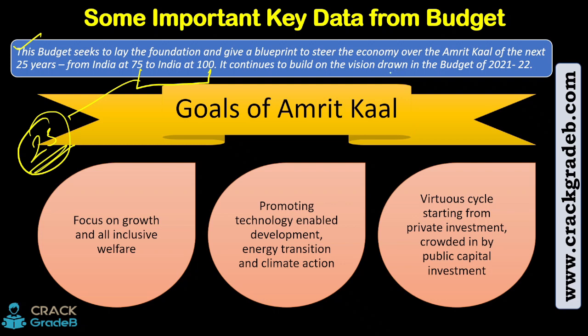And this particular budget draws the vision of the Amrit Kal. Now what is the Amrit Kal? Focus on growth and inclusive welfare, promoting technology-enabled development, energy transition and climate action. Number three, a virtuous cycle starting from private investment crowded in by public capital investment, right?